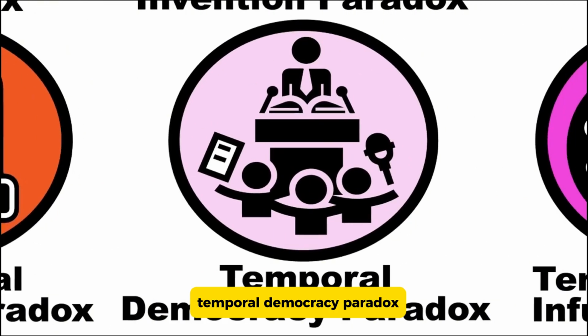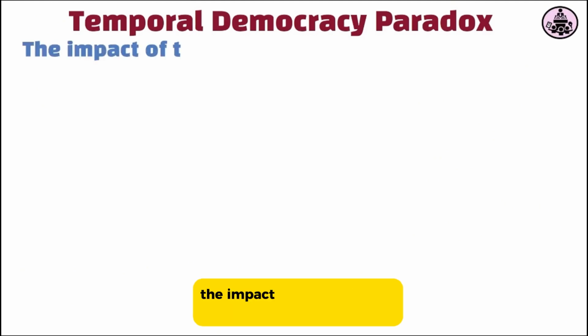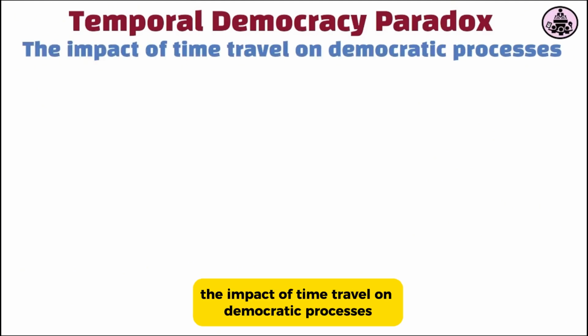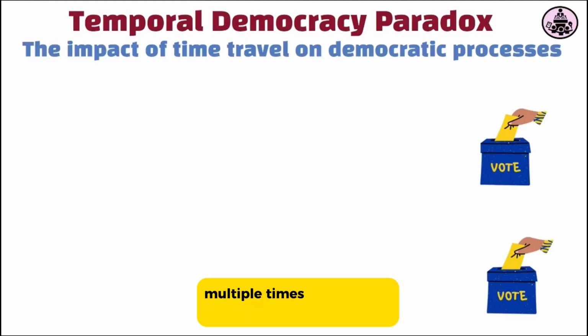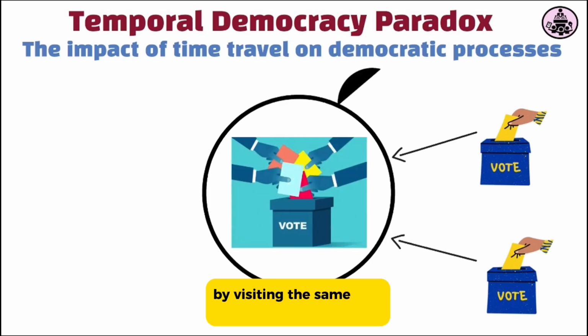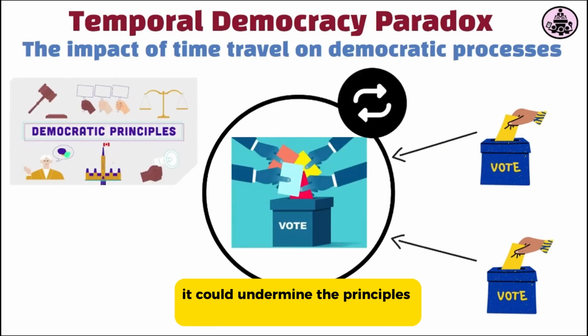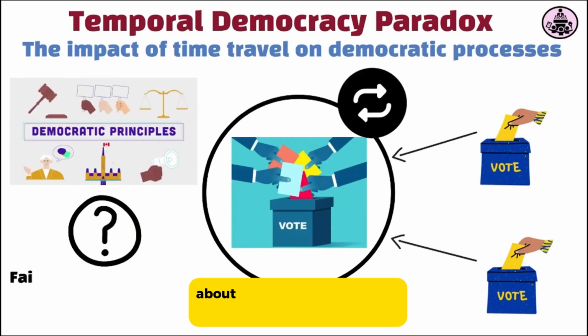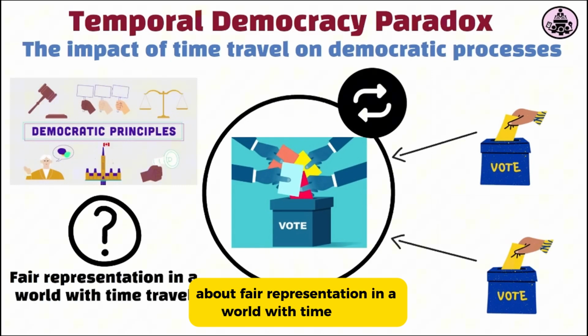Temporal democracy paradox. This paradox considers the impact of time travel on democratic processes. If time travelers could vote multiple times in the same election by visiting the same day repeatedly, it could undermine the principles of democracy and raise questions about fair representation in a world with time travel.